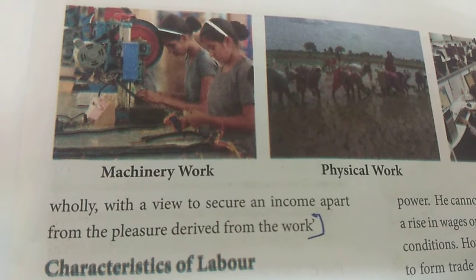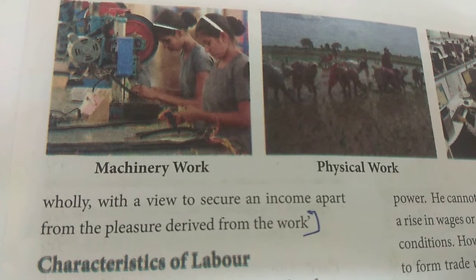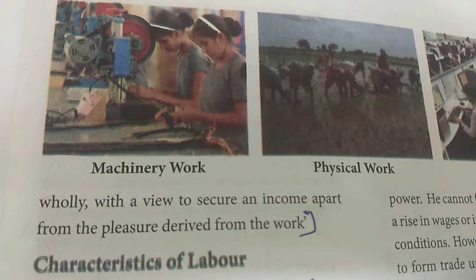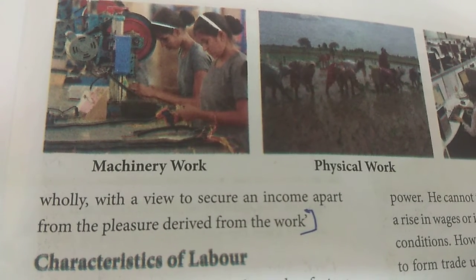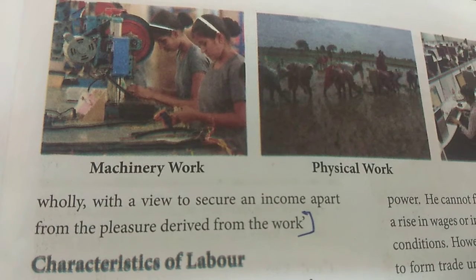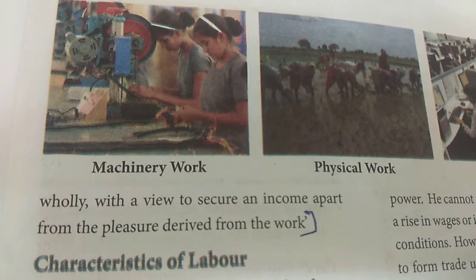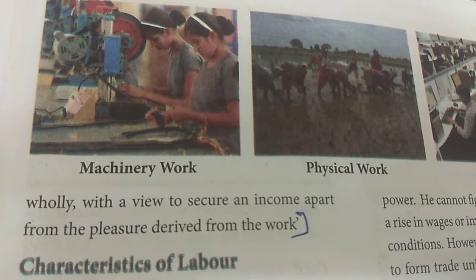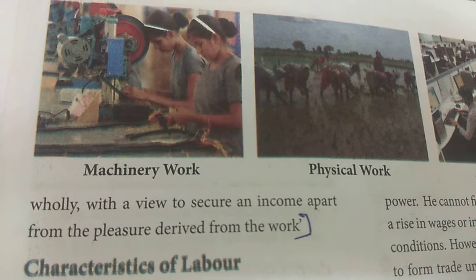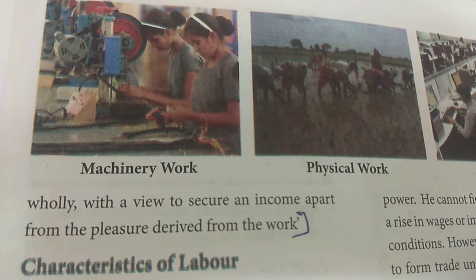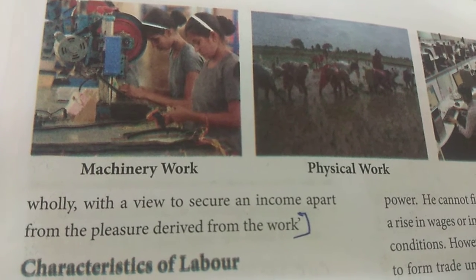Okay. And the next point, labor is an active factor of production. Neither land nor capital can yield much without labor. And next, labor is not homogeneous, and labor cannot be separated from the laborer. Labor is mobile.